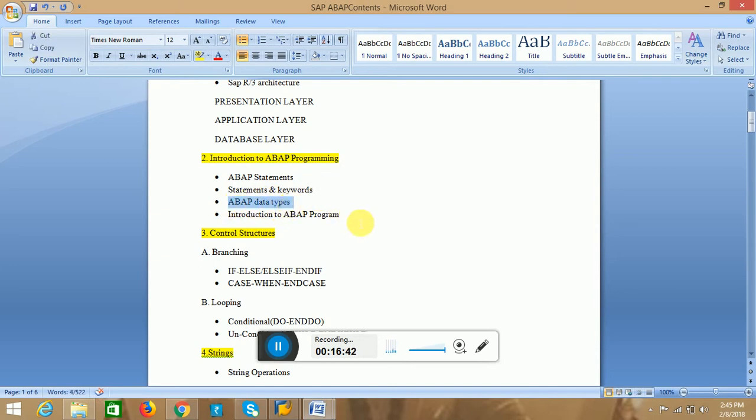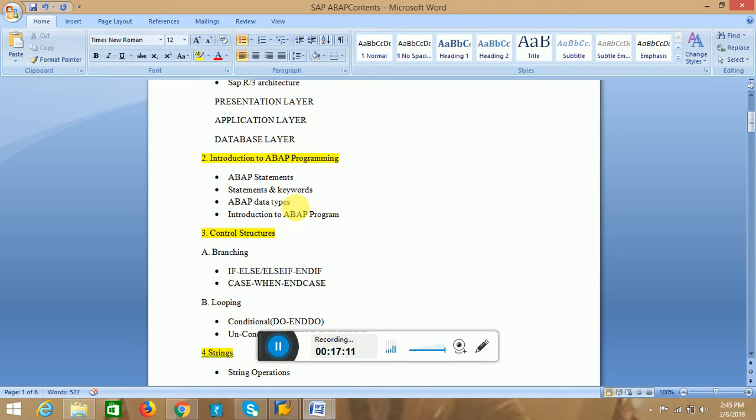In ABAP we have different data types, such as characters, numerics, and strings. We will see the different database data types used while working with database tables.